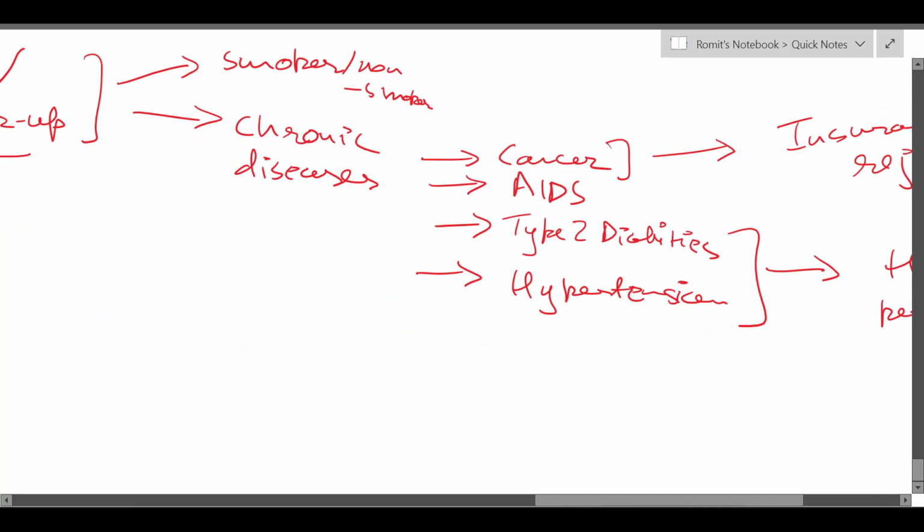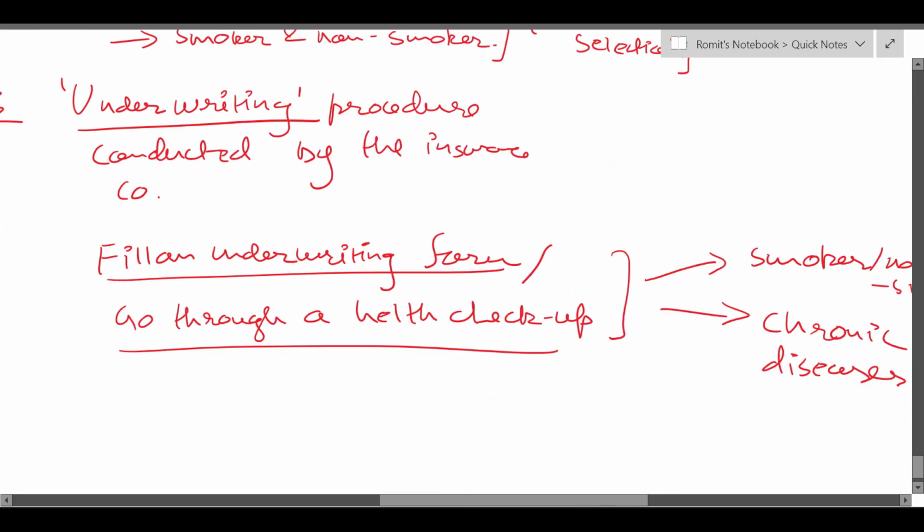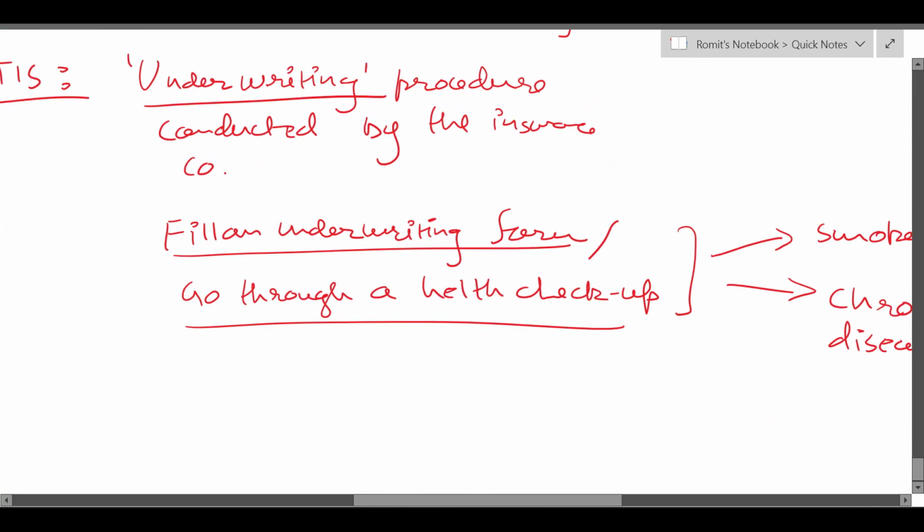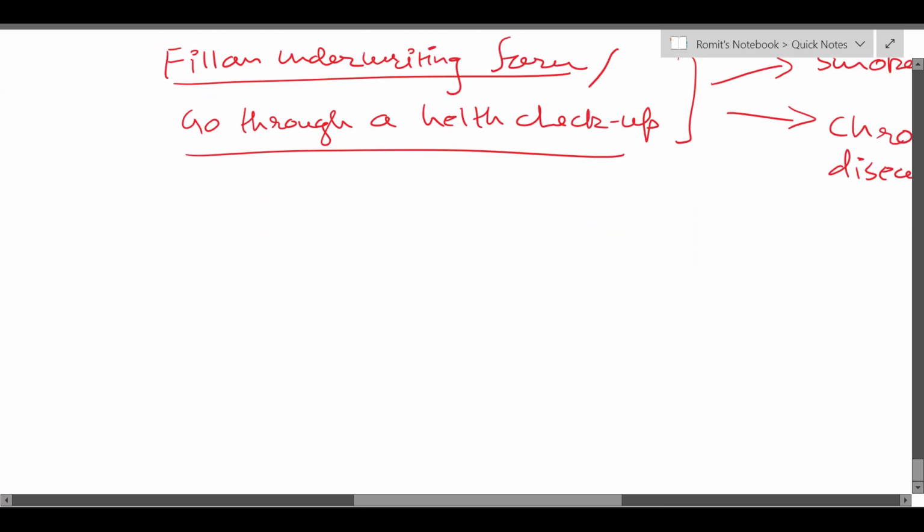So what happens is, because these policyholders go through this underwriting procedure, which may be an underwriting form or it can be a health checkup, some sort of diagnosis, the mortality of the insurance policyholders tends to be lower as compared to the general population for a few years.